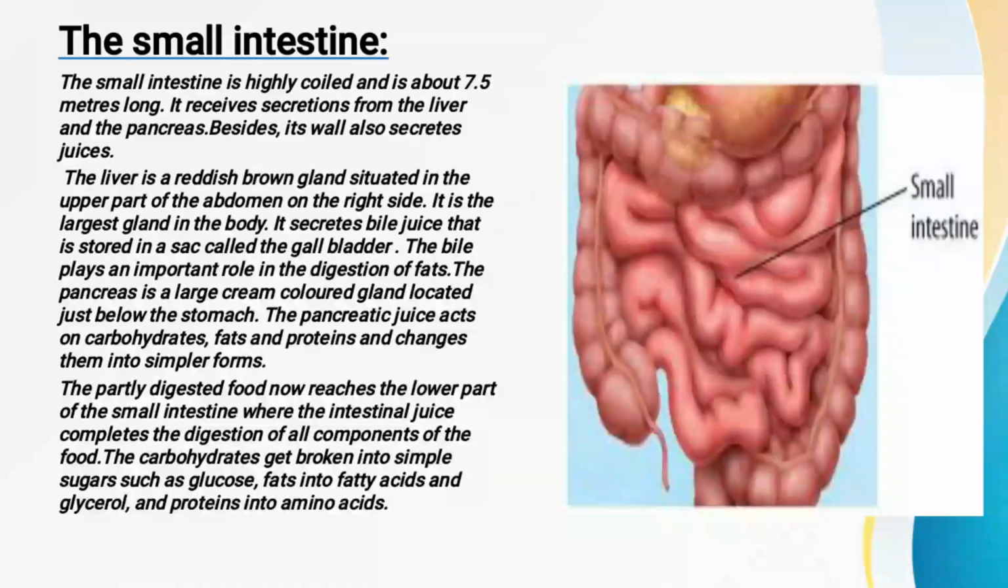So here you can see the liver. We have just read that the liver is a reddish brown gland, situated in the upper part of the abdomen on the right side. Keep this in mind: if someone asks which is the largest gland in the body, the liver is the largest gland in the body. And the liver secretes bile juice, which is very helpful for the digestion of fats. This bile juice is stored in a sac called the gallbladder.